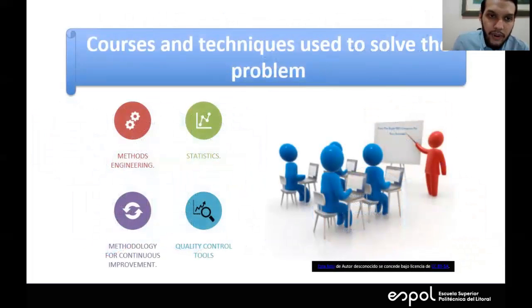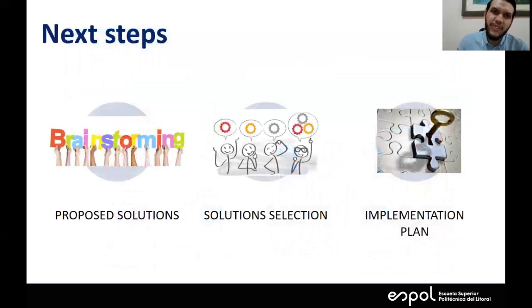At this stage of the project, what has been learned in courses in method engineering, statistics, methodology for continuous improvement, and quality control tools has been put into practice. And for the next presentation, we will review the improvement stage, which is made up of brainstorming solutions, the selection of the best solution, to finally implement a solution execution plan. Thank you.